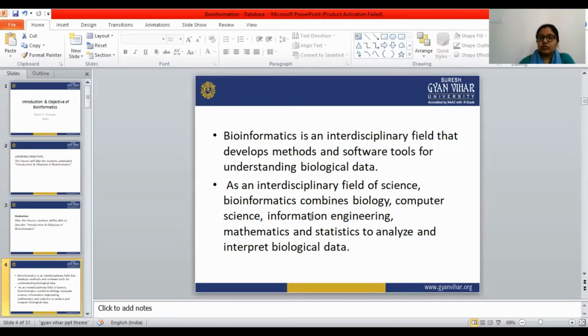With the help of bioinformatics we can develop the methods and software tools for understanding the biological data.